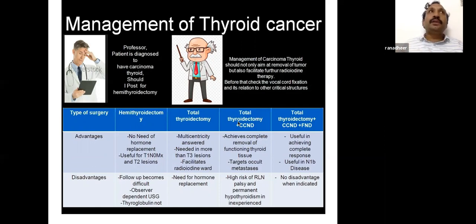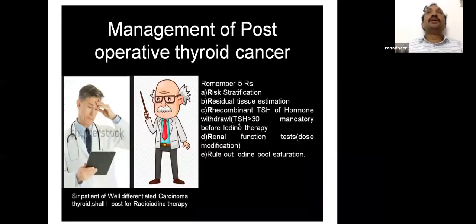And always, before any surgery for thyroid cancer, you check whether there is vocal cord fixation and its relation to other critical structures. Once it is operated, should I directly go, sir, patient of well-differentiated carcinoma, shall I post for radioiodine therapy? No. Remember 5 R's: risk stratification, residual tissue estimation, recombinant TSH or hormone withdrawal.